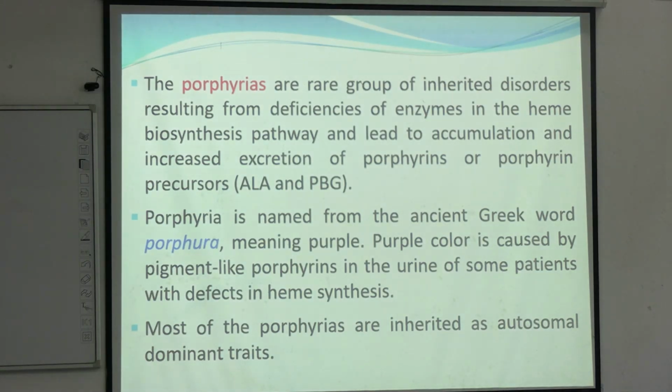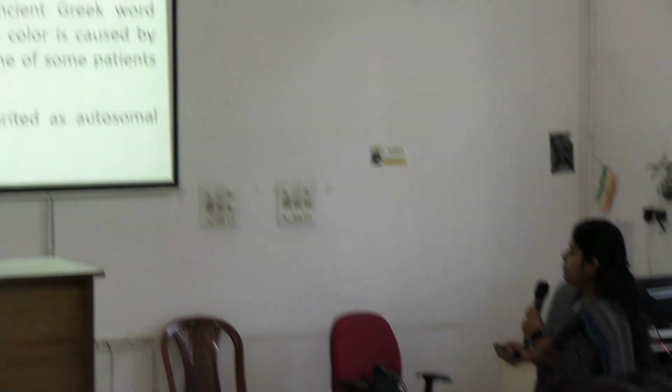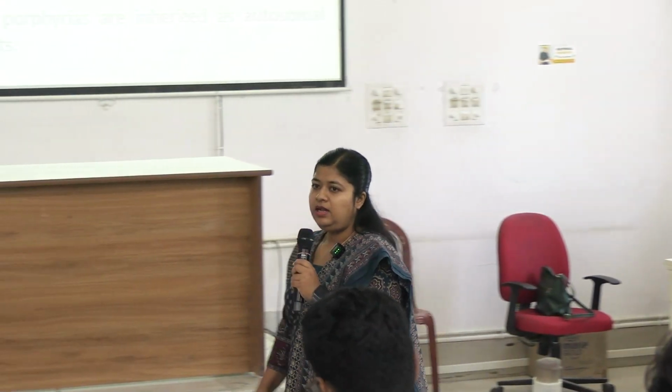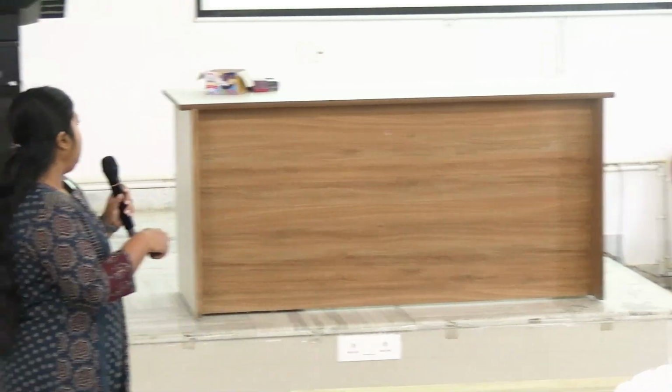So, what is purple? Urine on standing, not the fresh urine. Urine on standing changes color to purple in some patients with heme synthesis defects. It was seen in ancient times that in a few people, the urine changed color on standing, that is, on keeping the urine outside. It changed color to purple, and from that the name porphyria came.